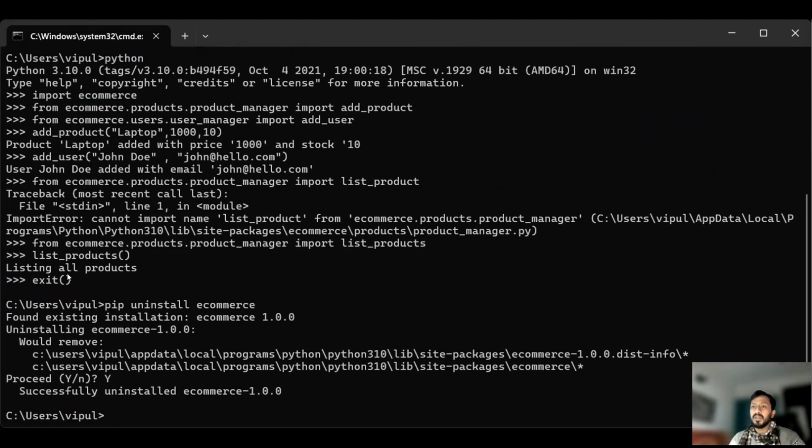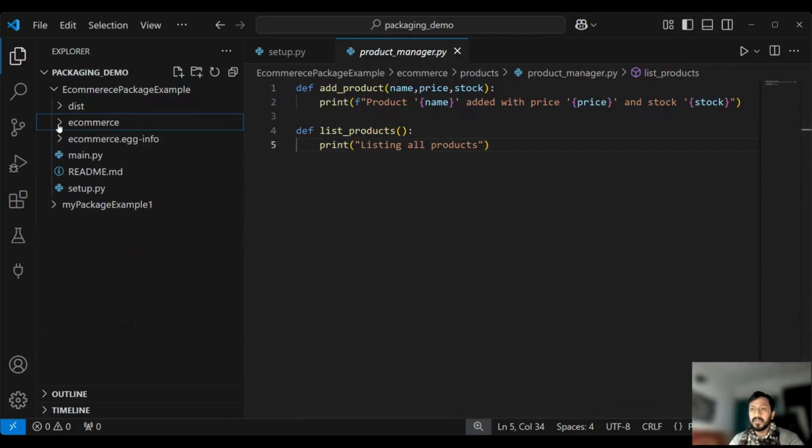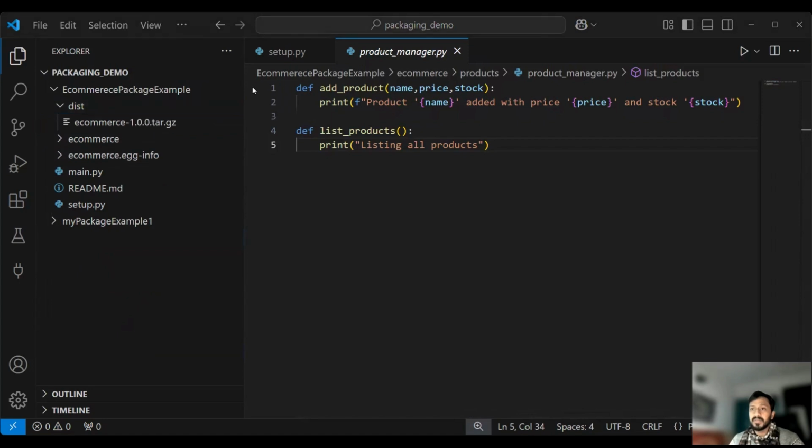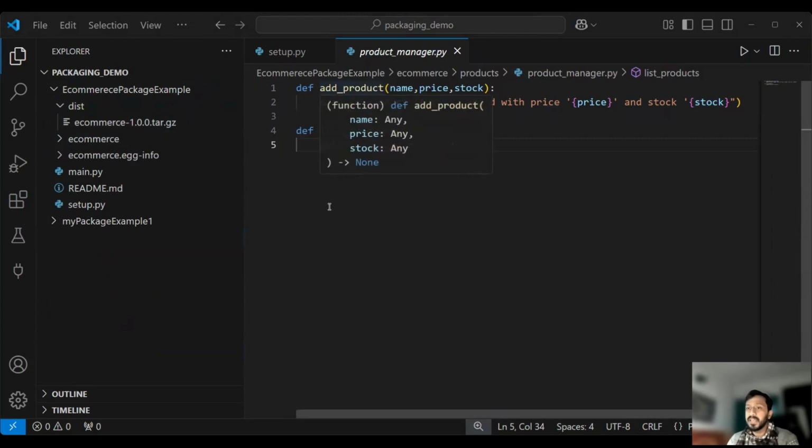Now if I have to share the project with my friend, what will I do? I will just share the distribution file, right? I will not share the complete script with my friend. Let me show you actually. I have to share this distribution file, and once I share it, the person can easily install it into their system and make use of all the functions that I created. That is one thing that I can do.